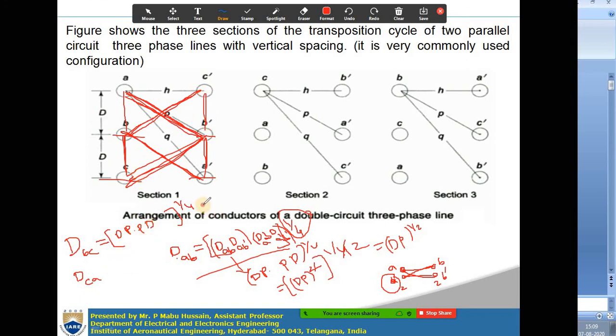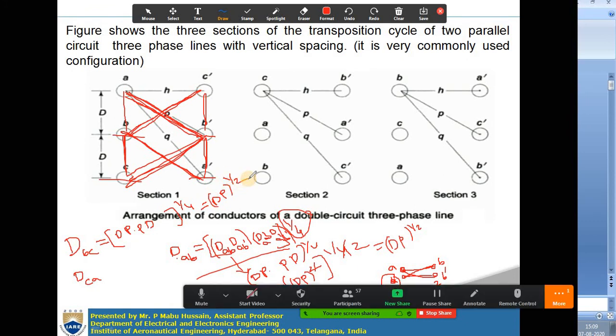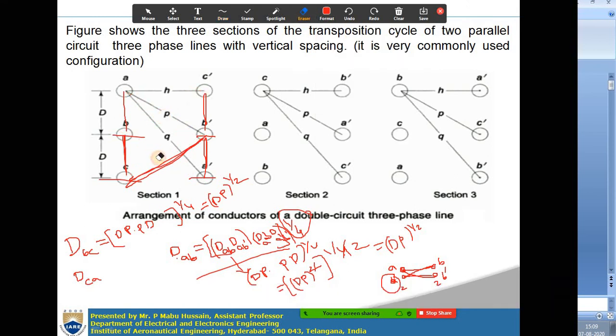DBC is also the same as DAB, which is dP whole to the power of 1 by 2.